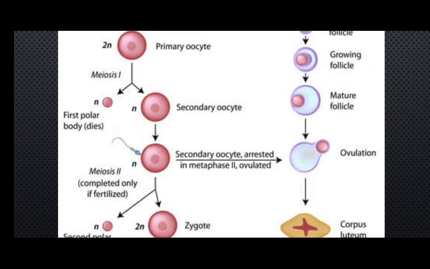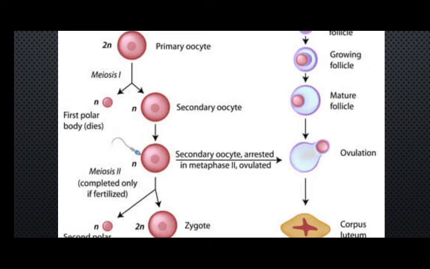I will discuss fertilization in a separate video. At the time of fertilization, the sperm after entering triggers the completion of the meiosis 2 process.